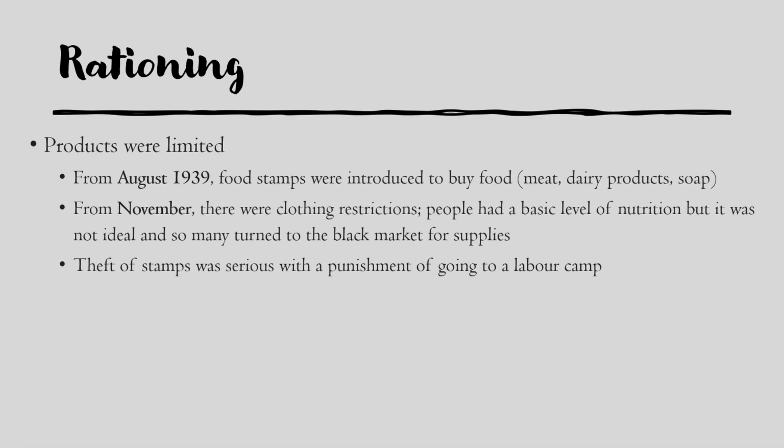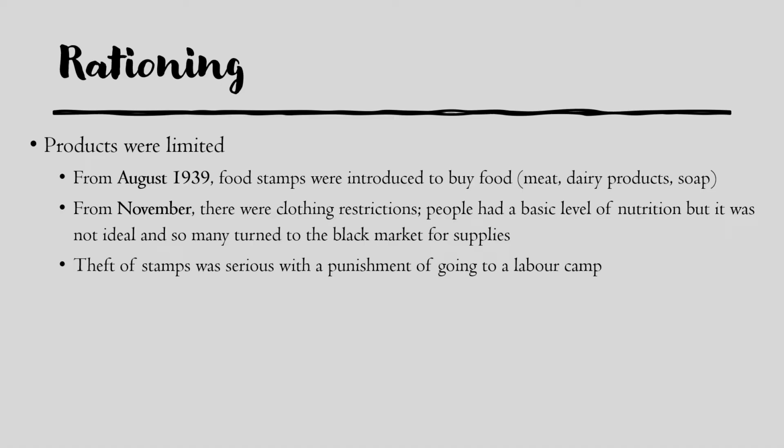Rationing then. So the first effect of this was that products were limited. So from August 1939, food stamps were introduced to buy food because there would be blockages and shortages. So there were stamps introduced to buy meat, dairy products, soap, and from November, clothing restrictions were also brought in.